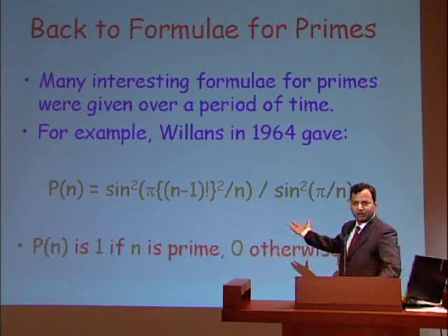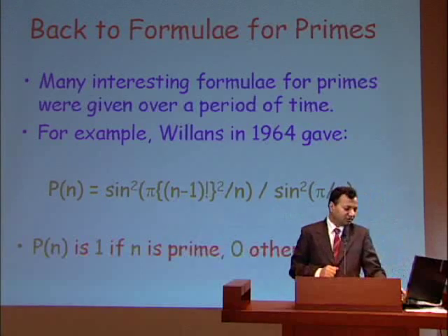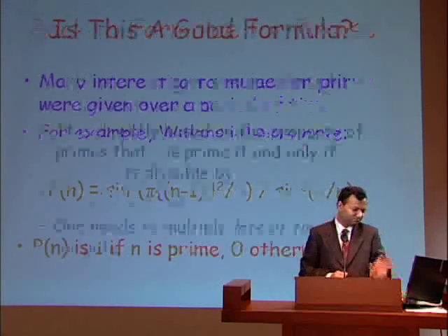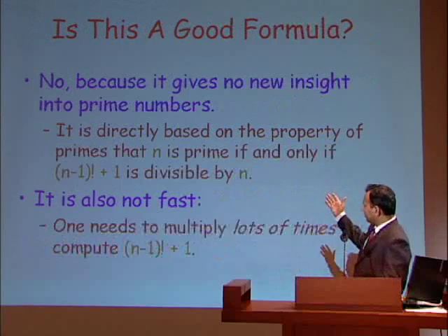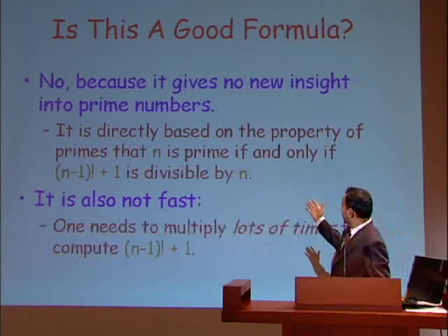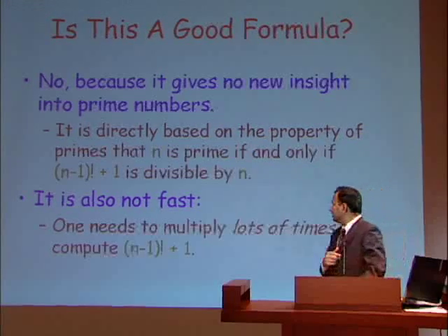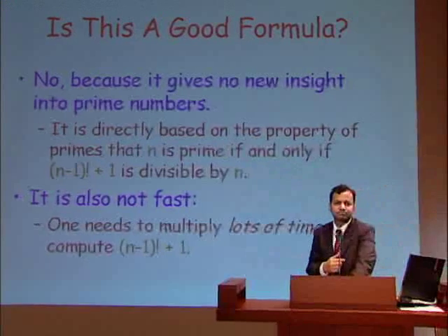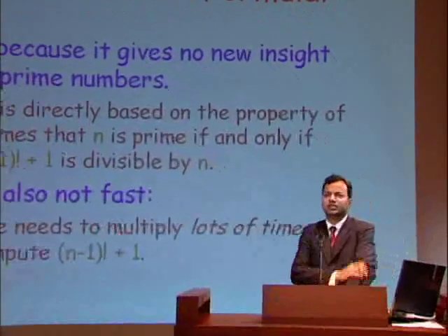So it's a perfect formula for primes. Unfortunately, it doesn't tell us anything. It's simply based on the following property of primes, that n is prime if and only if (n minus 1 factorial) plus 1 is divisible by n. I just use this and you can realize that this formula will be the correct one.